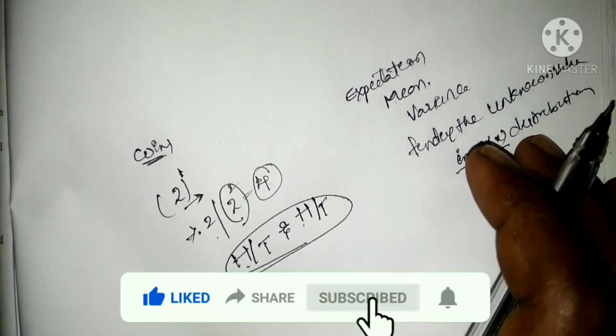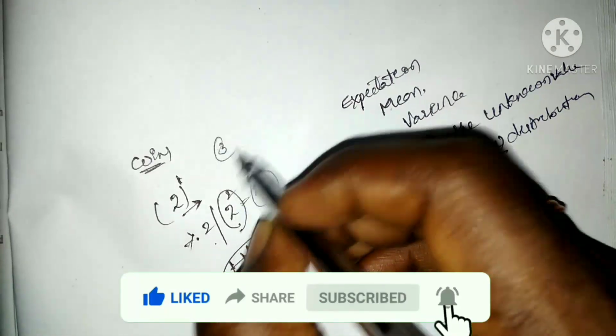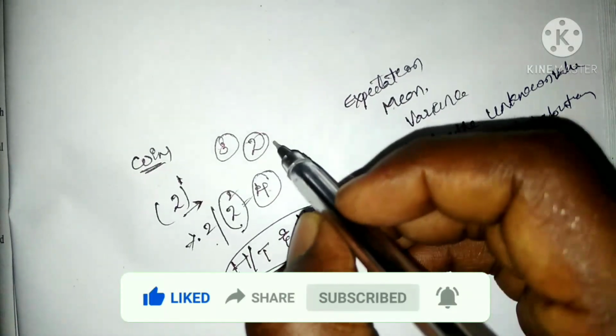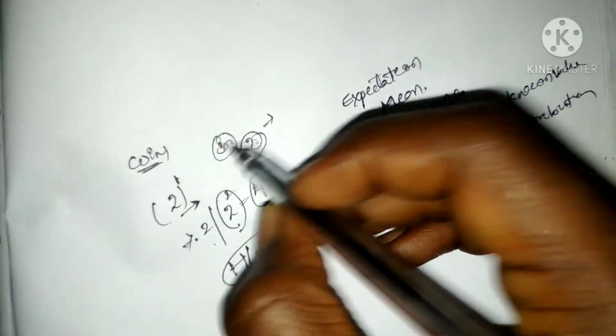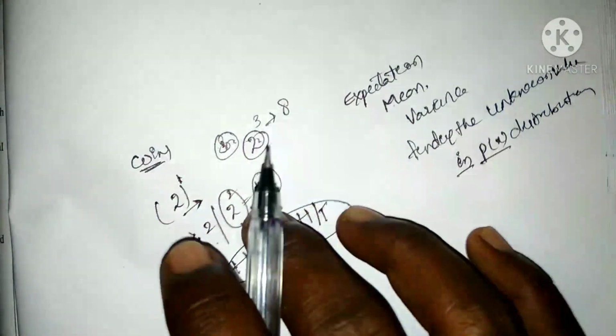Similarly, for 3 tosses of one coin, it is going to be 2 cubed, 8.